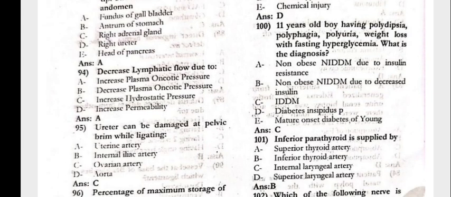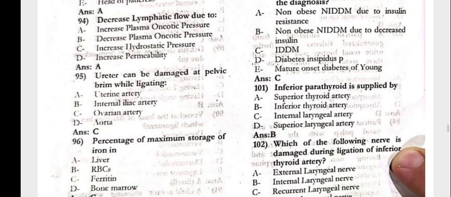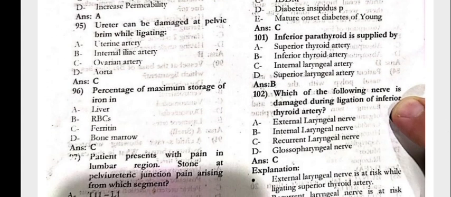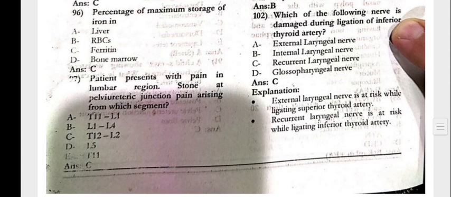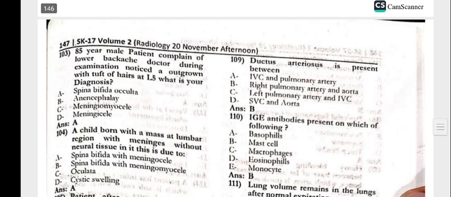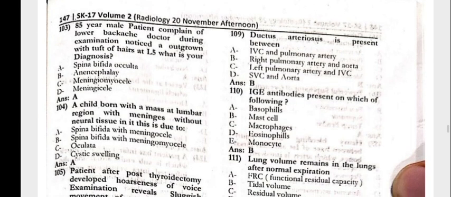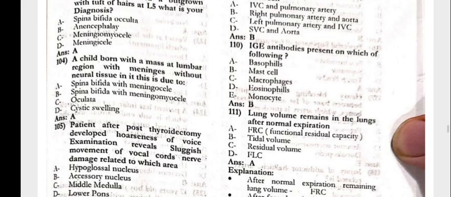11-year-old boy having the polydipsia, polyphagia, polyuria, weight loss with the fasting hyperglycemia. What is the diagnosis? That is IDDM. Inferior parathyroid is supplied by the inferior thyroid artery. Which nerve is damaged during the ligation of the inferior thyroid artery? That is the recurrent laryngeal nerve. Next, 103, the 85-year-old male with the complaint of the lower back ache. Doctor during the examination noticed outgrowth with the tuft of hairs at the L5. What is your diagnosis? That is the spina bifida occulta.